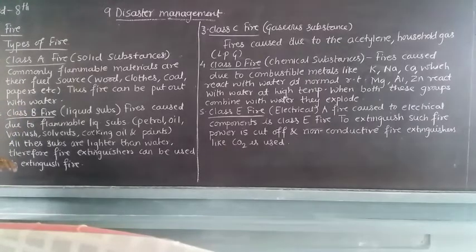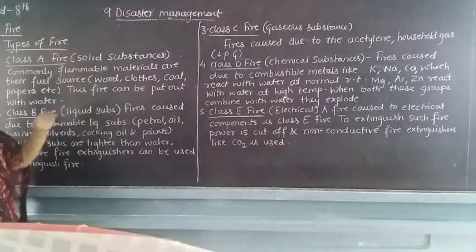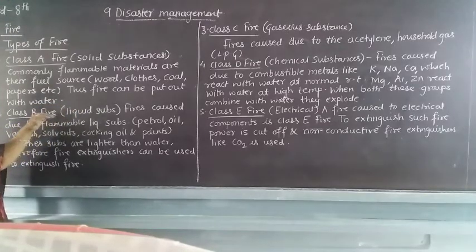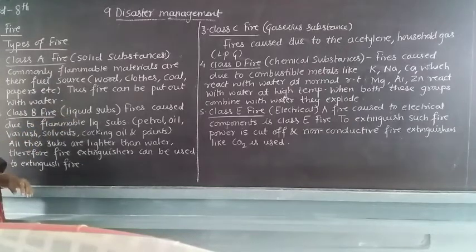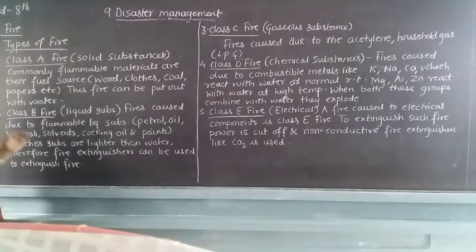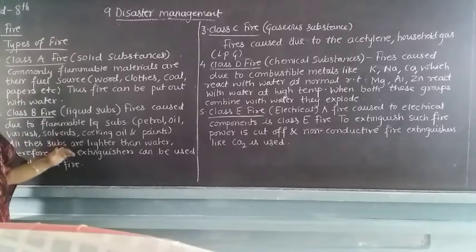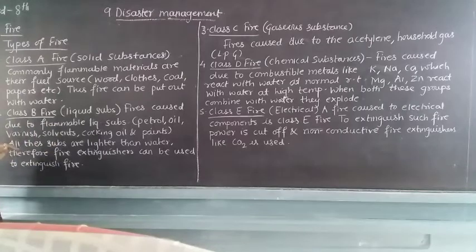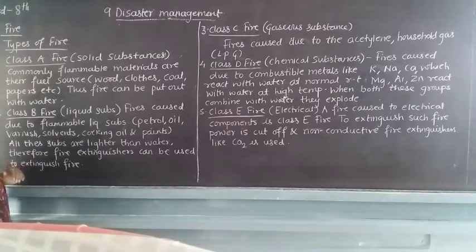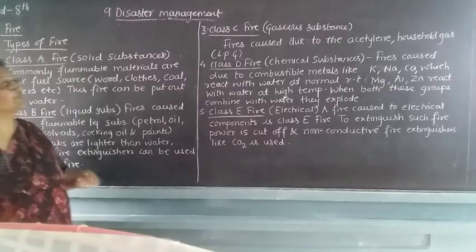Next comes class B fire. Class B fire is due to liquid substances. Fire caused due to flammable liquid substances like petrol, oil, varnish, solvents, cooking oil and paints. These may catch fire. All these substances are lighter than water. Therefore, fire extinguishers can be used to extinguish this fire.